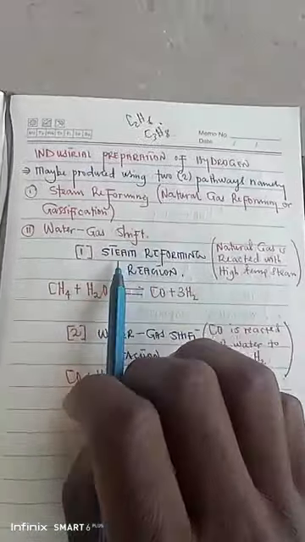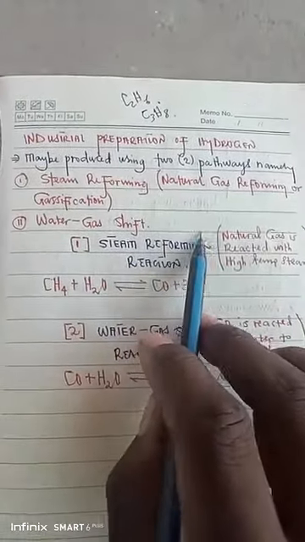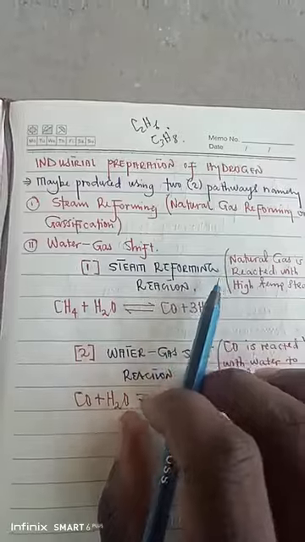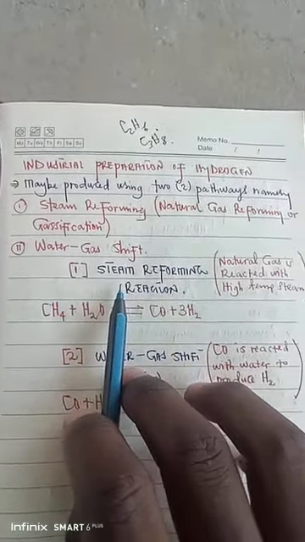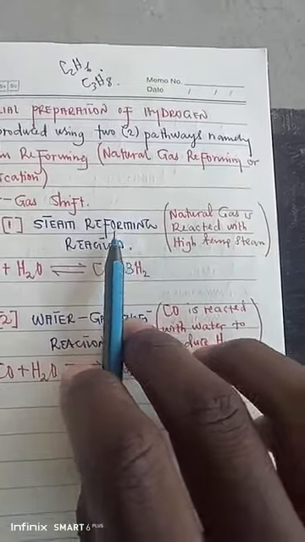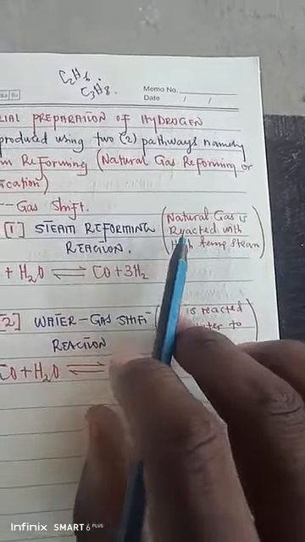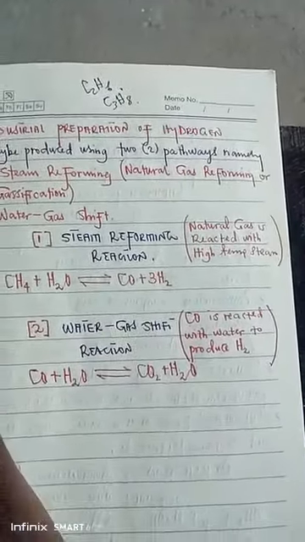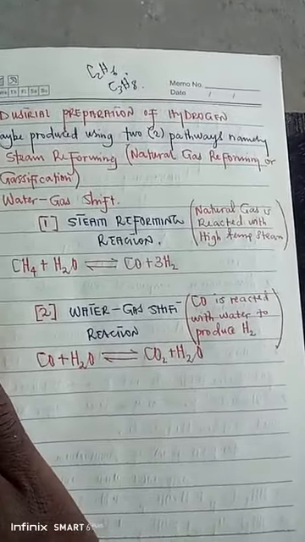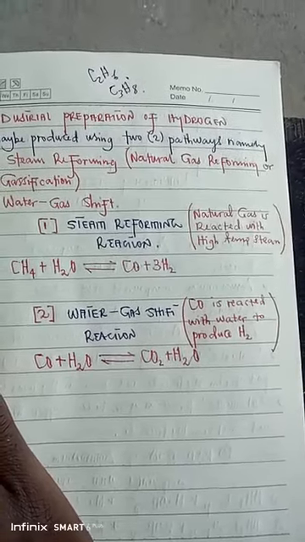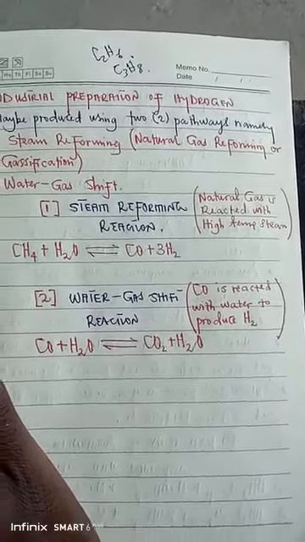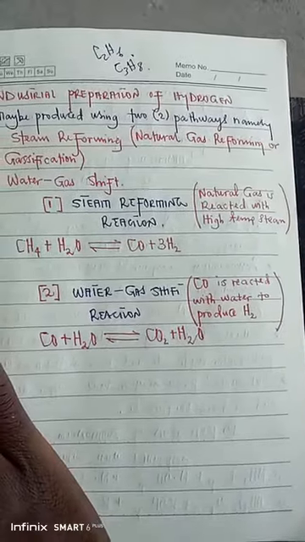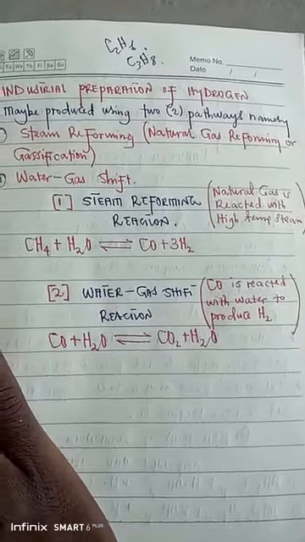So what exactly is involved in steam reforming? What equation can we use to summarize this steam reforming reaction? Well, anytime steam reforming is taking place, as said, natural gas is reacted with high temperature steam. So we are not just getting ordinary steam here. We are saying that we are reacting natural gas with high temperature steam.